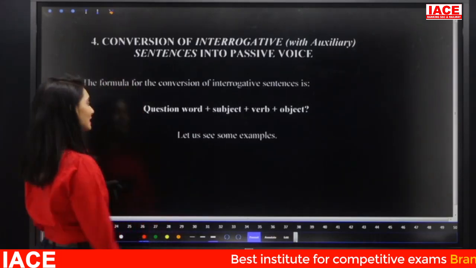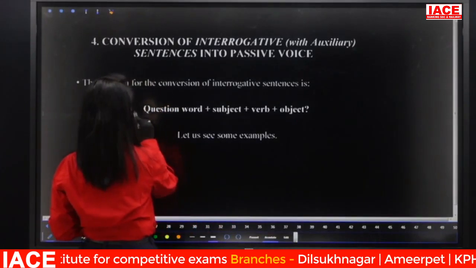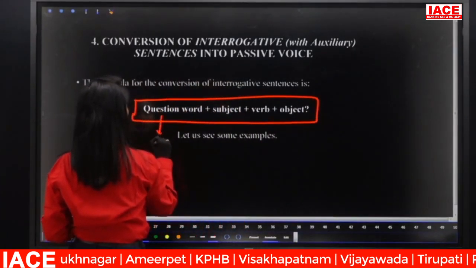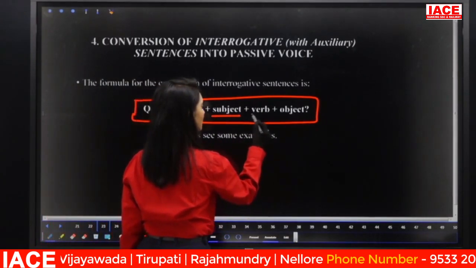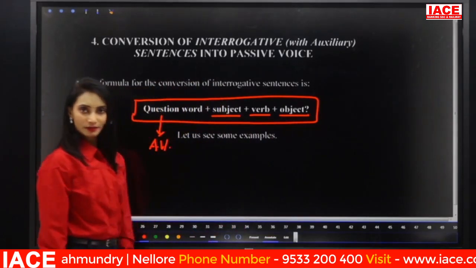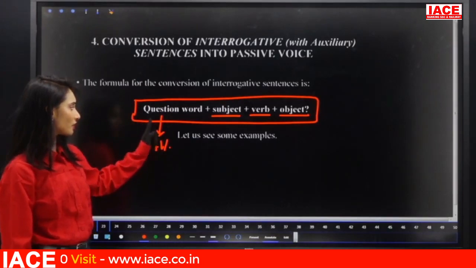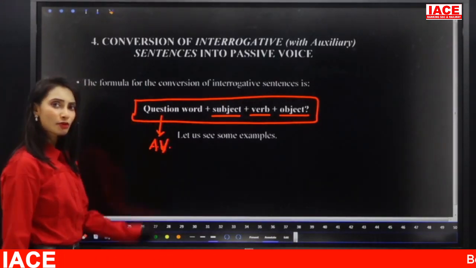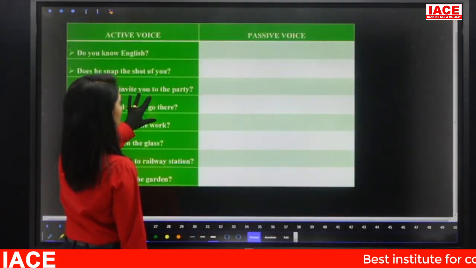So for converting such sentences, the formula is: question word, which is nothing but the auxiliary verb or helping verb, plus subject plus main verb plus object. Simple, same kind, but remember instead of a WH question, here we have the auxiliary verb as the question word. The auxiliary verb or helping verb itself acts as the question word. Now let us see some examples to convert.